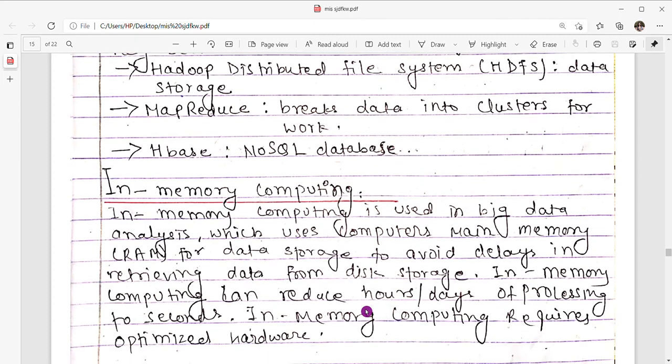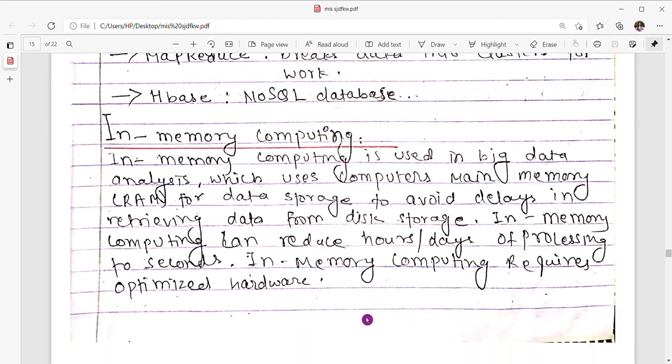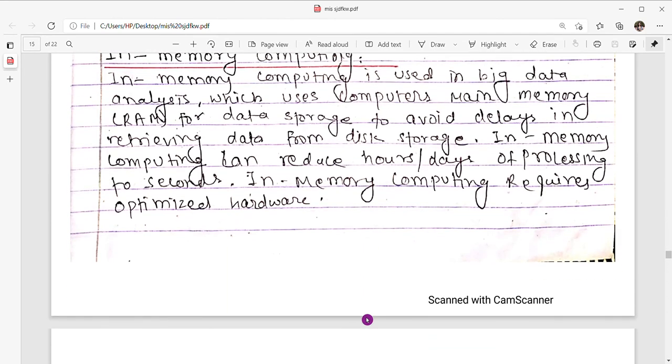So now moving to our in-memory computing topic. In-memory computing is used in big data analysis, which uses computer main memory, that is RAM, for data storage to avoid delays in retrieving data from disk storage. In-memory computing can reduce hours or days of processing to seconds. In-memory computing requires optimized hardware.